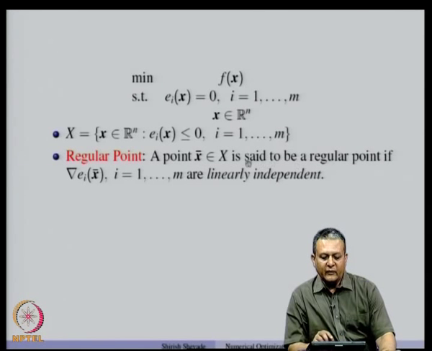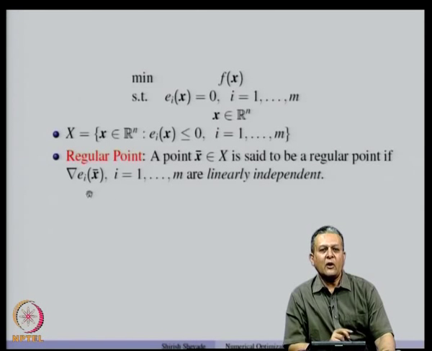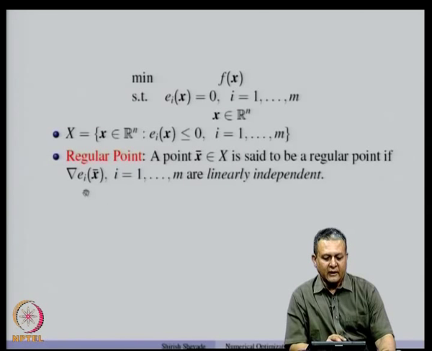a point x bar in the feasible set is a regular point if the gradients of all the equality constraints are linearly independent, or the gradients of E_i at x bar, i going from 1 to m, form a linearly independent set.